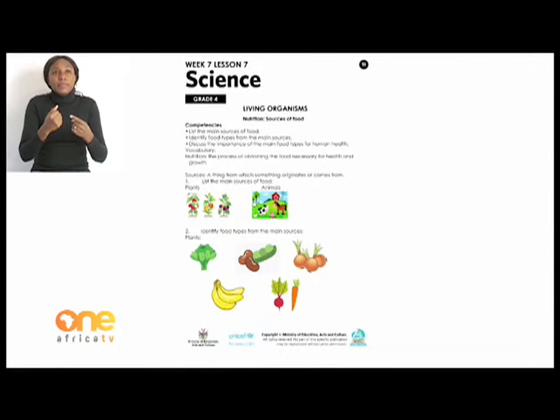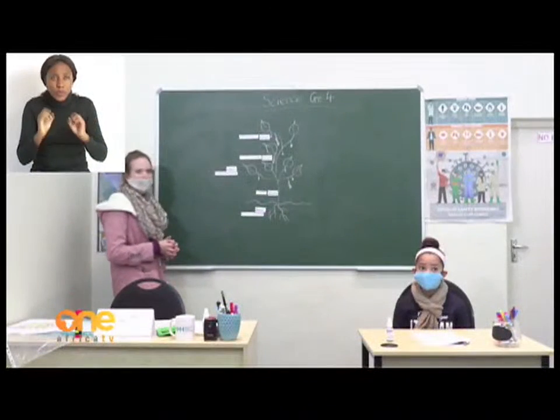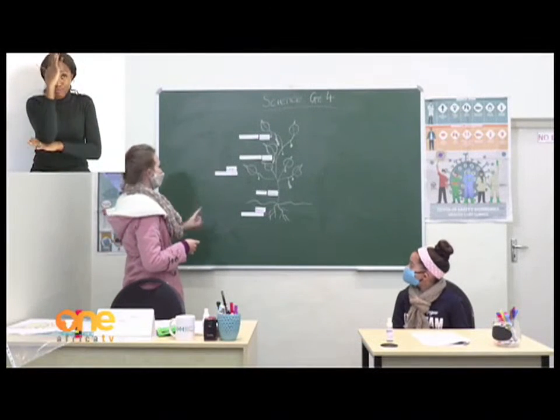Okay, so Chanel, I think you guessed it. That means that our 2 main sources of food will be animals and plants. So the first thing that we will do is we will identify some food types from these 2 main sources. Okay, so you can take a look on the board. We are going to start with plants.